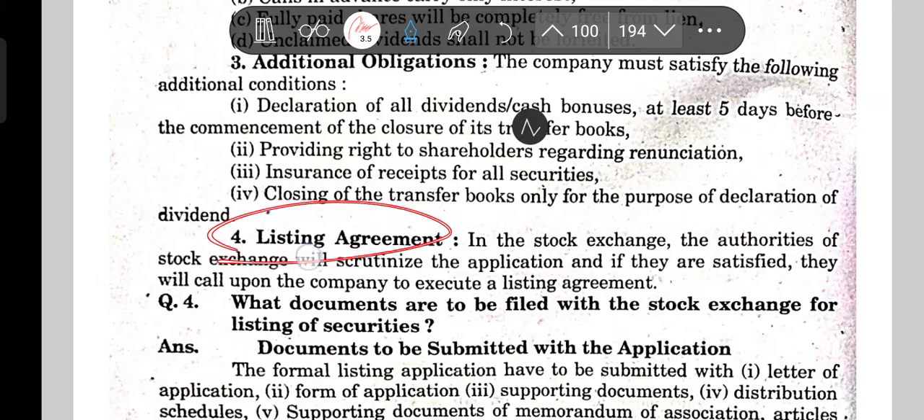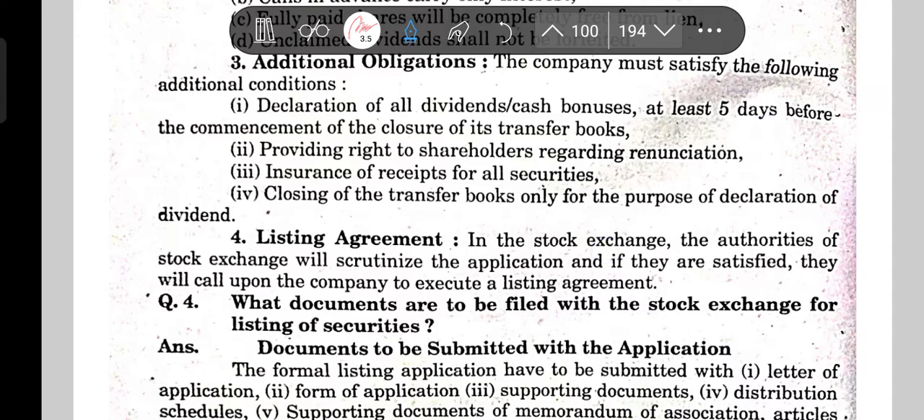Now, the listing agreement. In the stock exchange, the authorities will scrutinize the application, and if they are satisfied, they will call upon the company to execute the listing agreement.